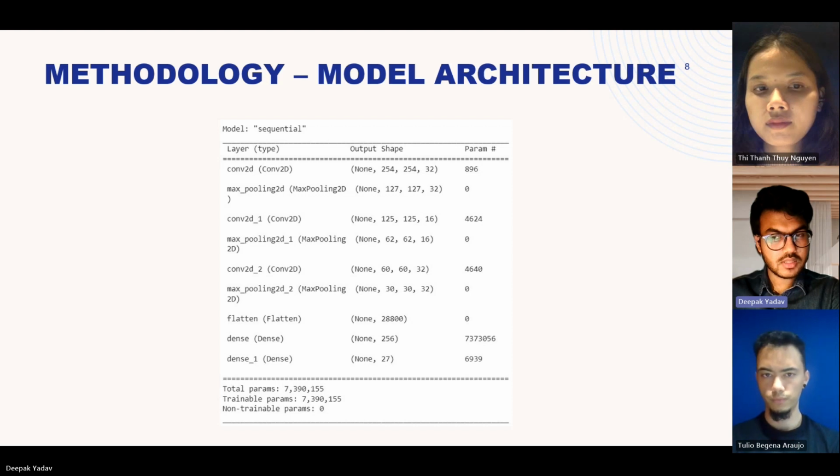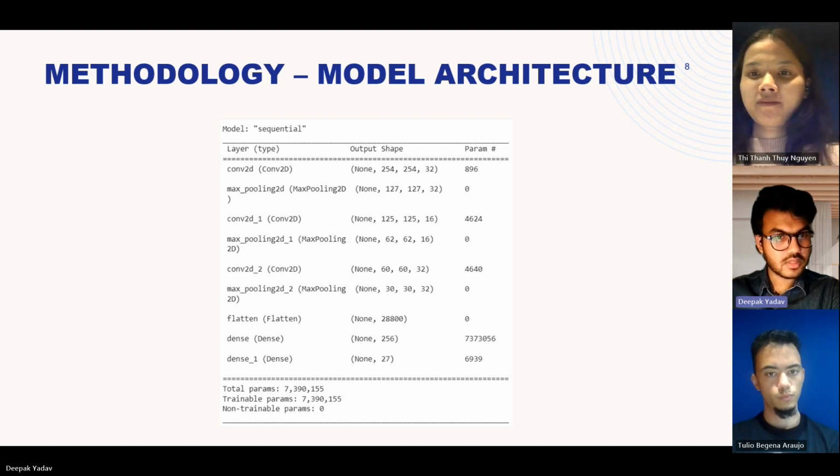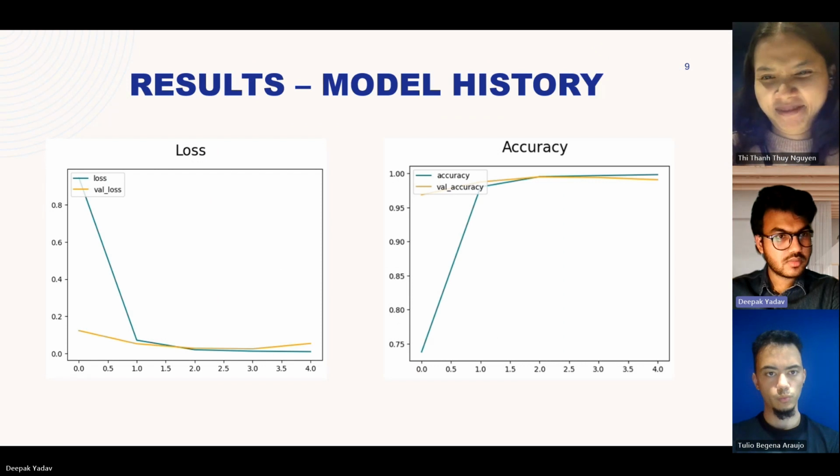Then we are flattening all these layers, and we are combining it with the dense layer with 256 neurons. That will be, again, a 256 cross 256 image. And then after that, we are classifying into 27 different classes in the last dense layer. After that, the total count of trainable parameters you can see is 7,39,000. And by this, we are done with our model architecture, and the results will be explained by Tulio.